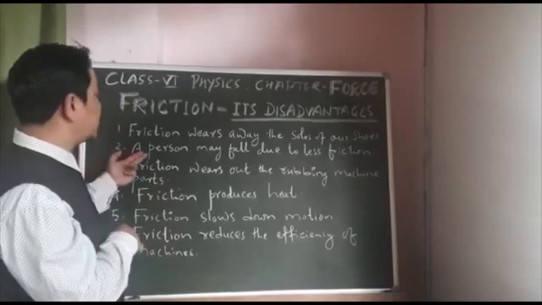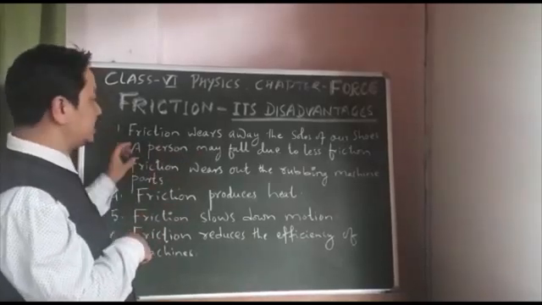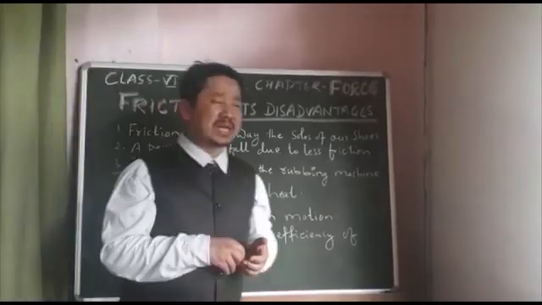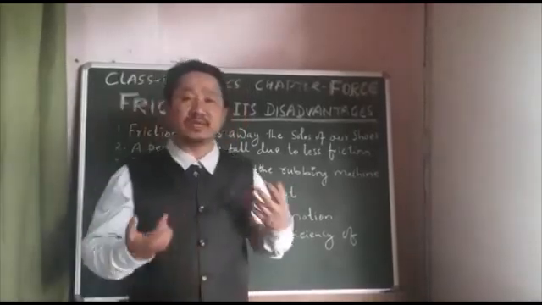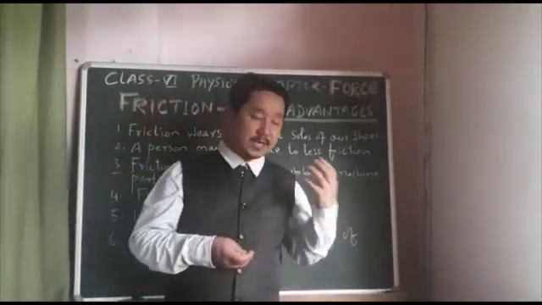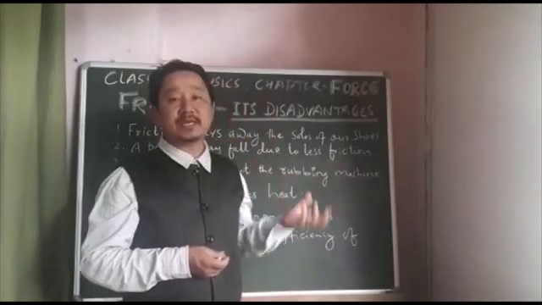Number 2, a person may fall due to less friction. Sometimes we need more friction, sometimes less. Here, less friction is not good.